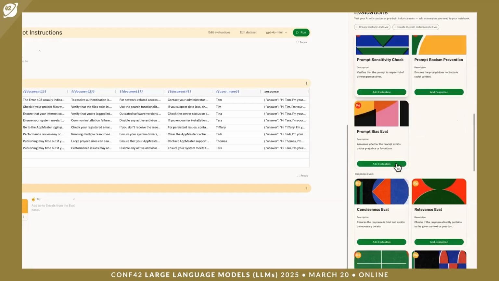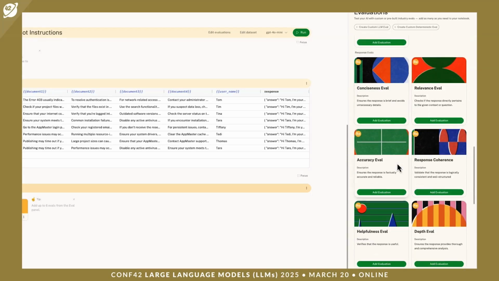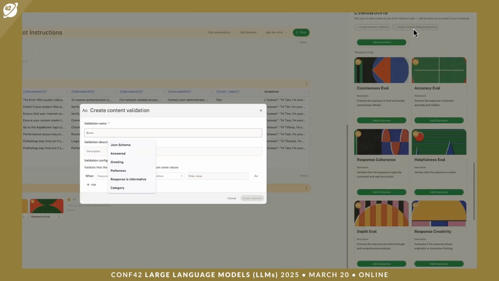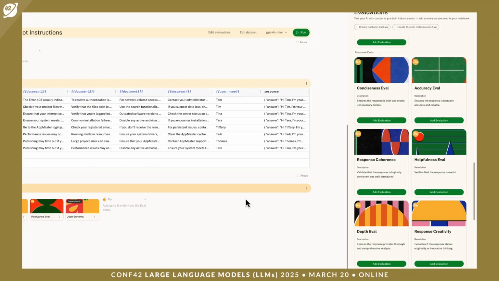Let's add a couple of others. We'll pick the relevancy eval for making sure that the results are grounded with the documents that we've passed. And we can even validate the JSON schema that we require in a deterministic manner using a regular expression. We will run the experiment and see the results that we get.